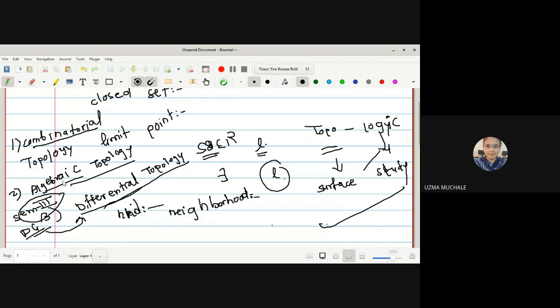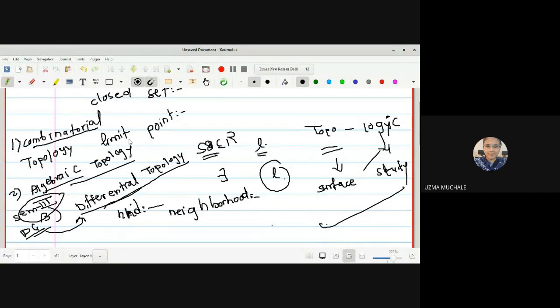In algebraic topology we use algebra and topology concepts combined. And in combinatorial, you know combinations and permutations; in that also we use topology. So in algebra, differential geometry and differential equations, combined, we are going to study the surfaces.